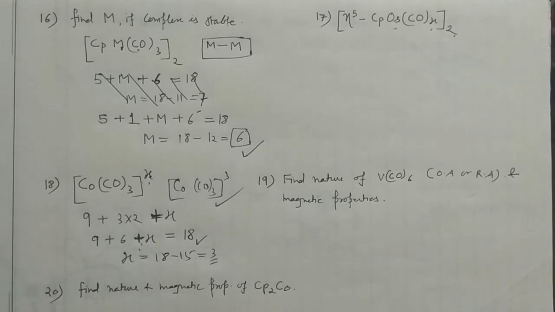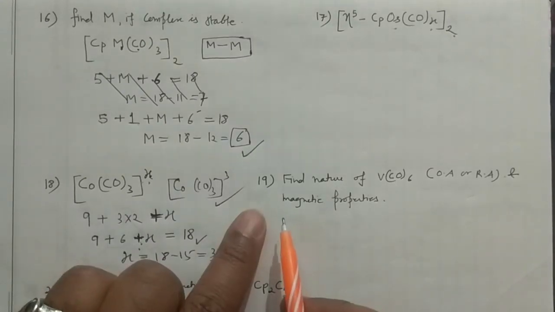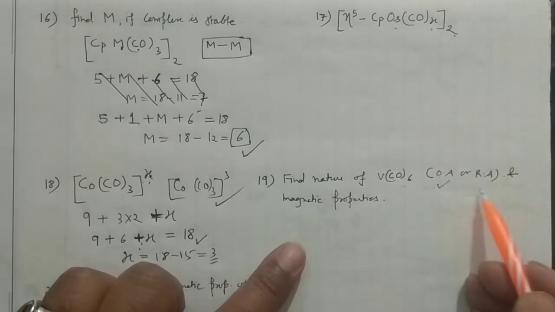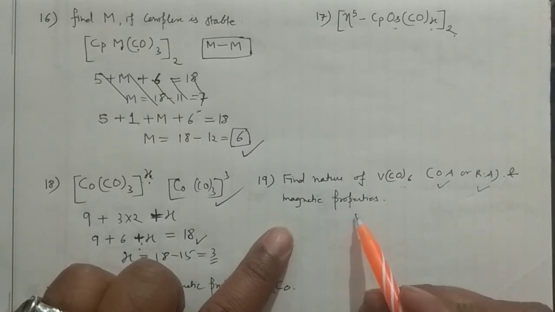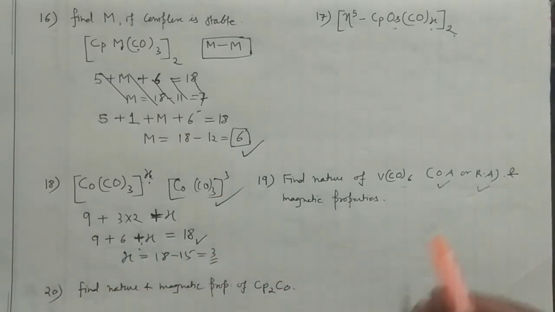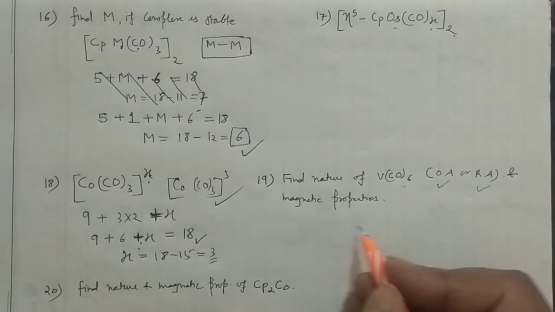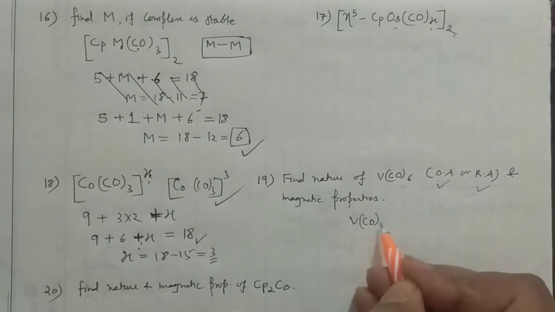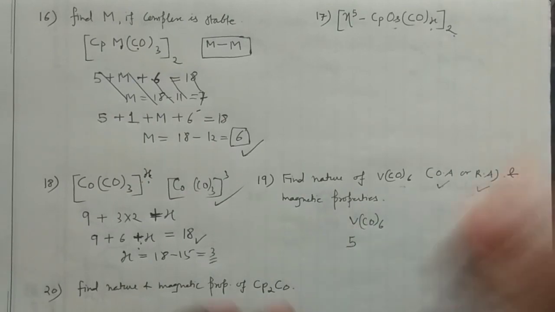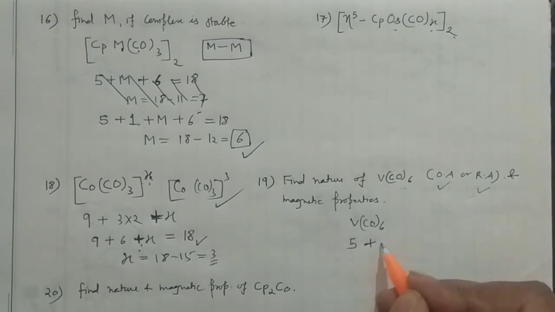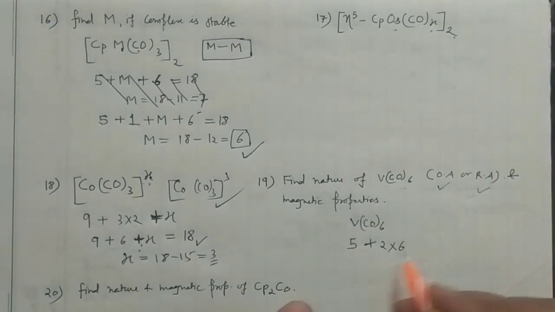And then my next question is question number 19. Find the nature of VCO6, whether it is an oxidizing agent or a reducing agent, and also the magnetic properties. This is a special problem, guys. So you have to find whether it is an oxidizing agent, a reducing agent, or what its magnetic property is. So VCO6, if you go for the neutral method, vanadium will give you 5 electrons. And 2 into 6, so 5 plus 12 will give you 17.